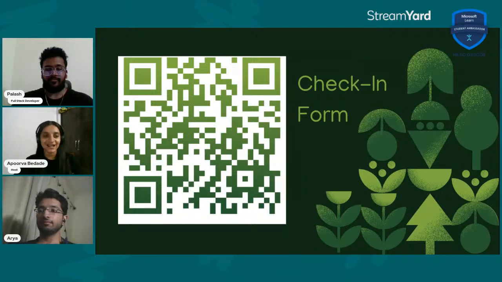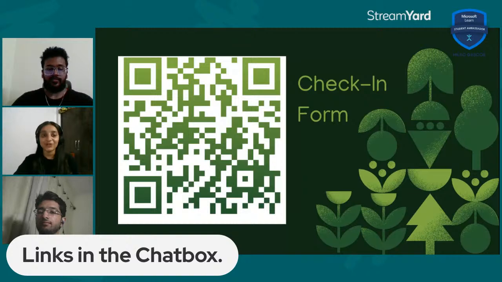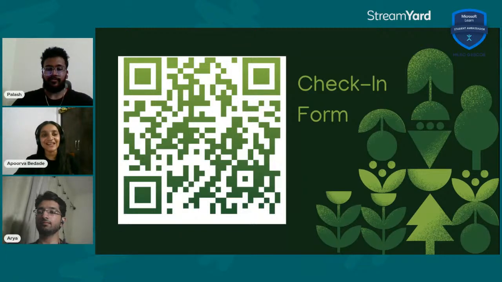So let's understand the eligibility for the certificate. The basic eligibility is that you have to attend at least 2 online events and 1 offline event amongst all the events that we have planned for you. Your attendance is marked by scanning the QR code in front of you.